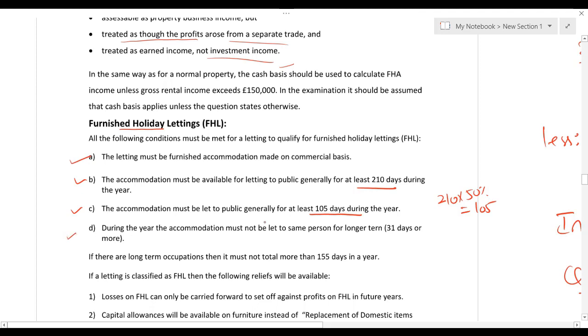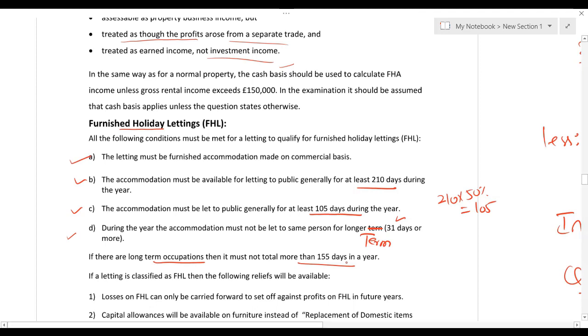The accommodation must not be let to the same person for long term. That is 31 days or more. You're not supposed to give the property to the same person for 31 days or more. If there are long-term occupations, then it must not total 155 days in a year. Now there is a bit of confusion. What is that confusion? First, I told you you are not supposed to give the accommodation on long-term basis to the same individual, and the long-term means 31 days or more.